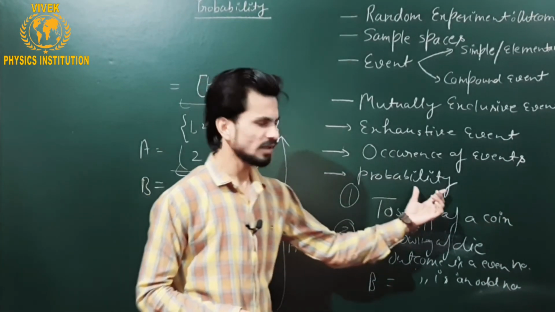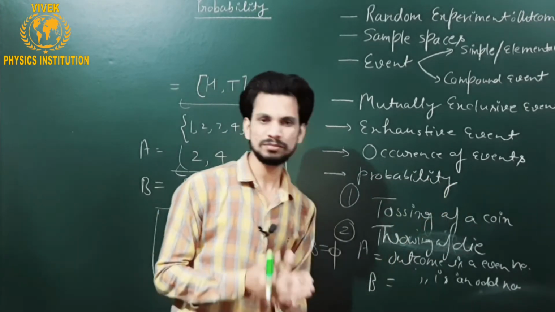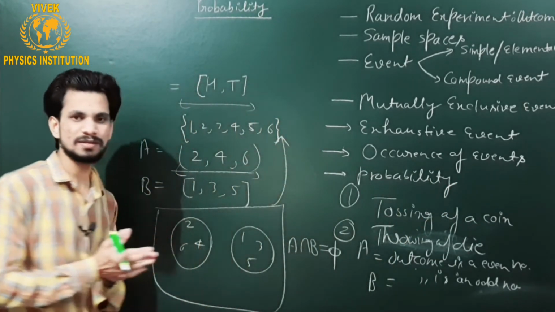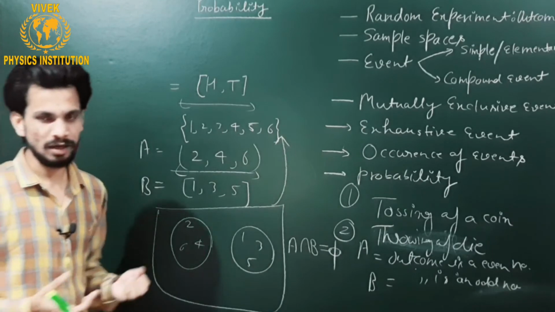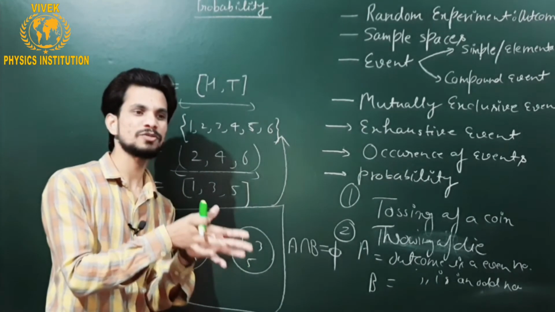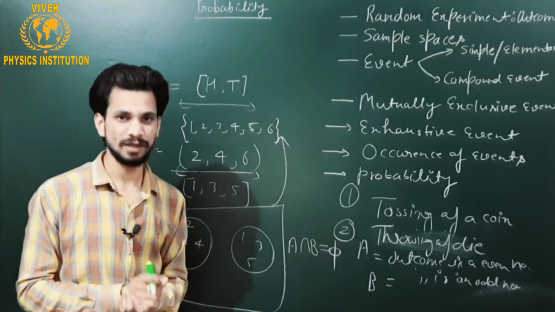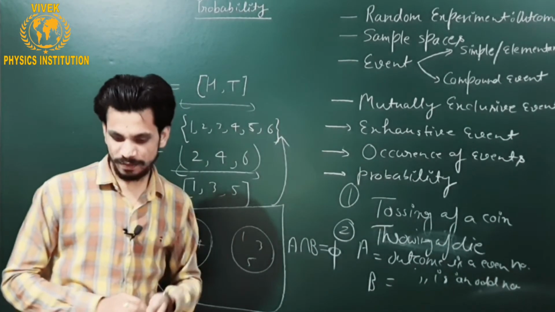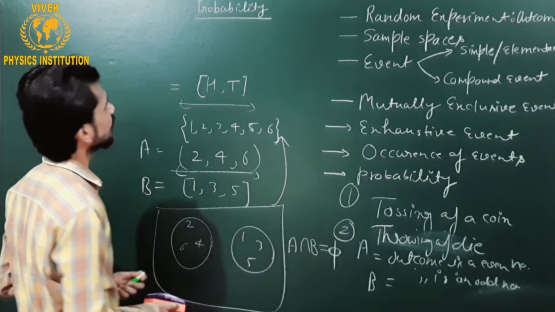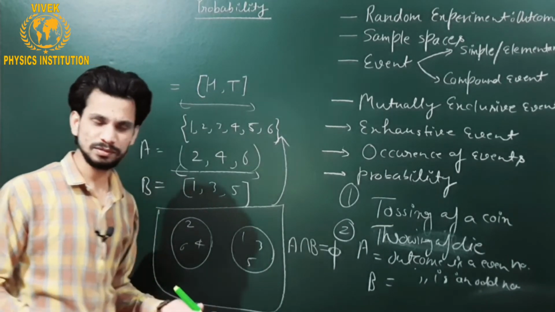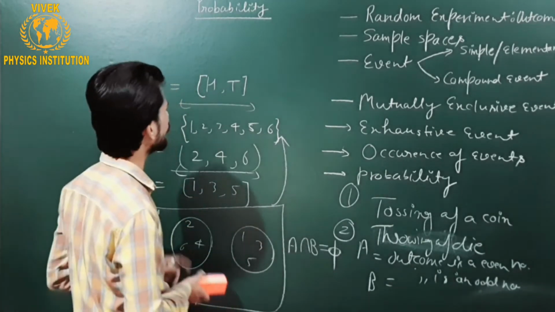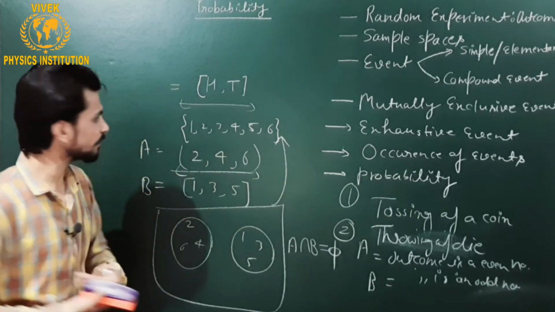Now probability is nothing but the percentage, or just a simple basic idea of the occurrence of events, that is, how possible it is for this event to occur. So this is a basic idea about probability. Now let's talk about the main topic of probability, which is conditional probability. Okay.